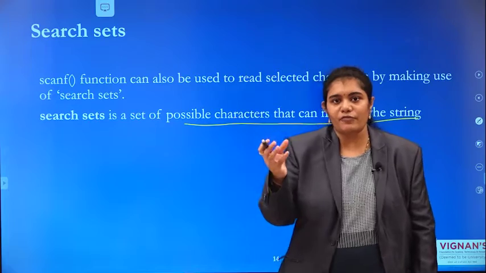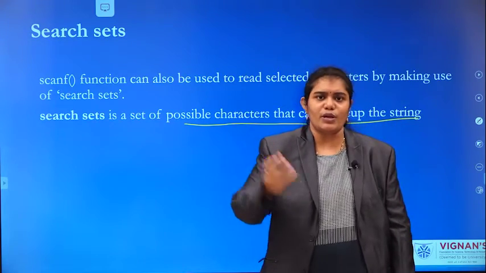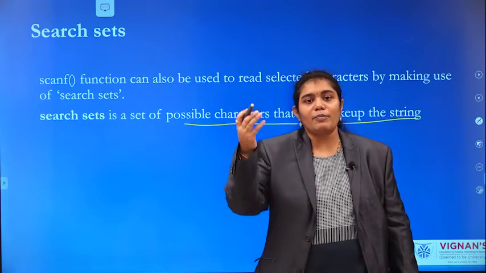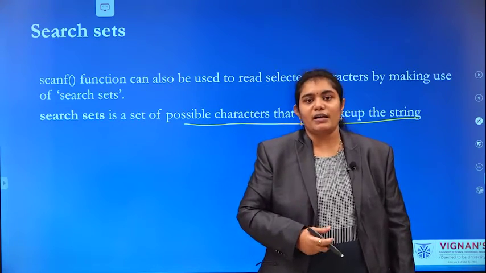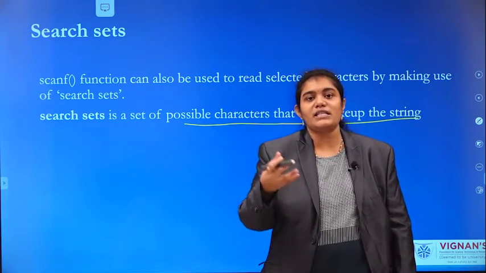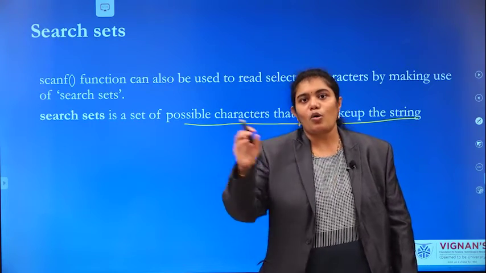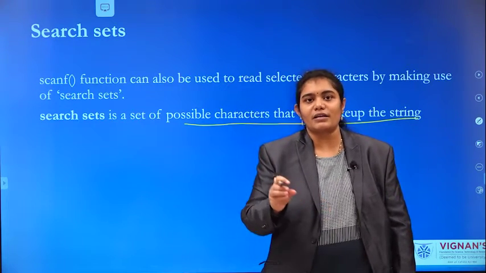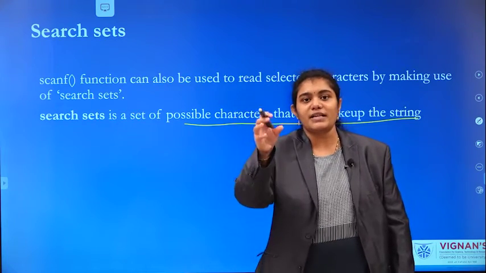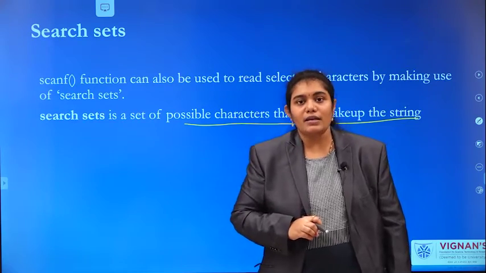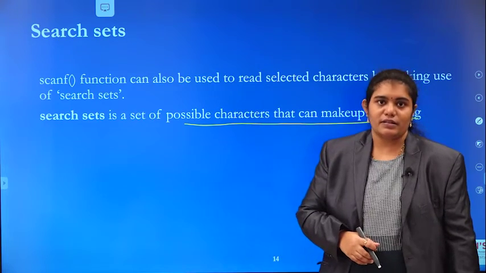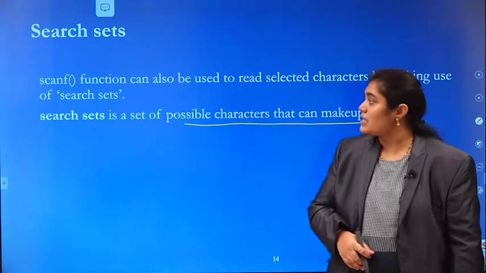So, for example, if you want to read some information from the user, like if you want to create a project, and in that project's front page you need to create a registration form, in that registration form you may provide some restrictions, like you need to enter only digits, or you need to enter a message using only these characters. If you want to restrict a particular piece of information, those things will be performed with the help of the search set.